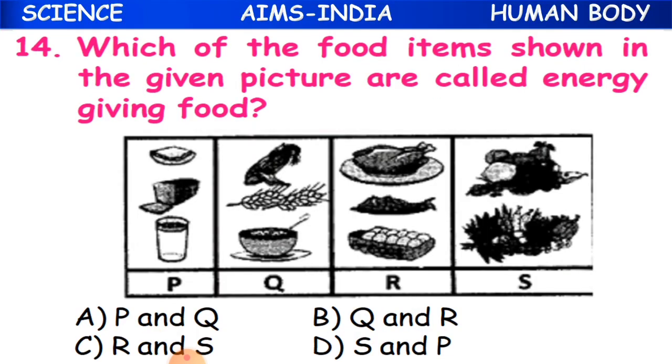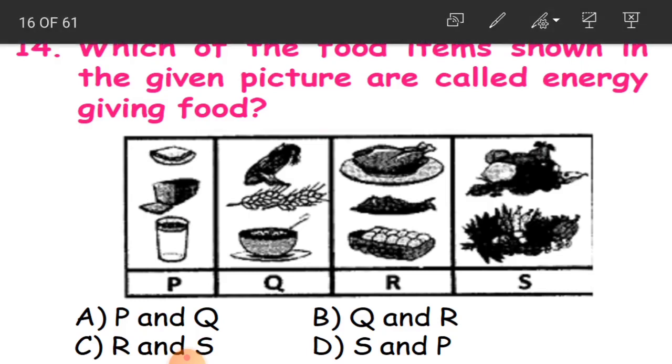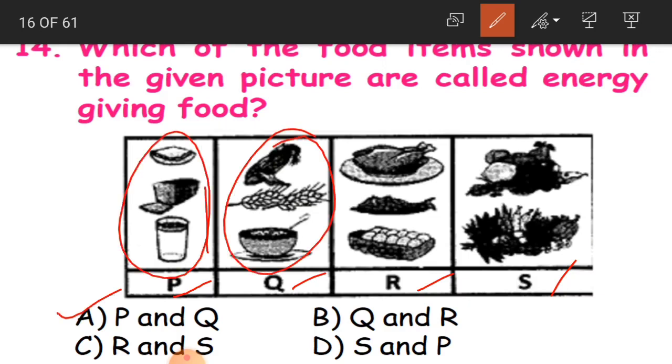14th question, children: which of the food items shown in the given picture are called energy giving food? So here you again have 4 columns, P, Q, R and S. Which column shows the energy giving food? So let us see whether P, Q, R or S. Energy giving foods are what, children? Like we said, bread, rice, maize and all this. So you have all this in P and Q. So A is the correct answer.